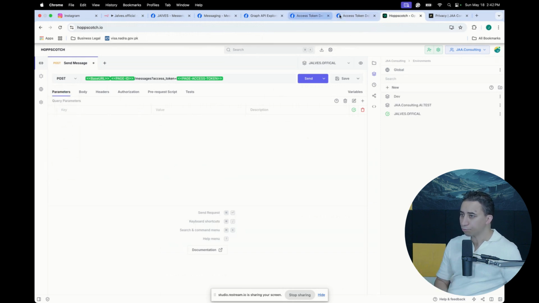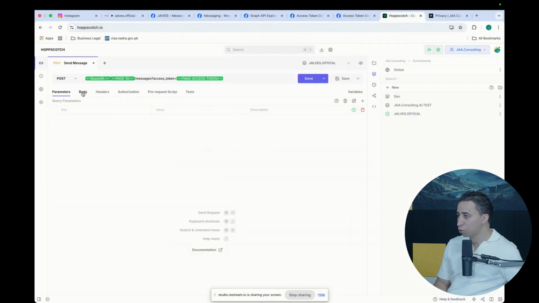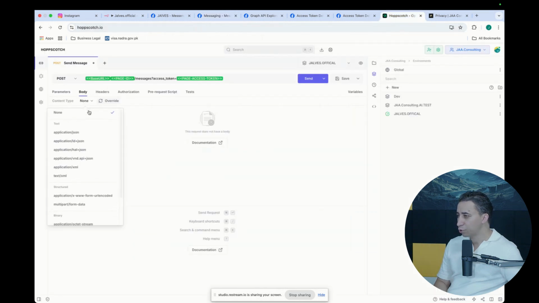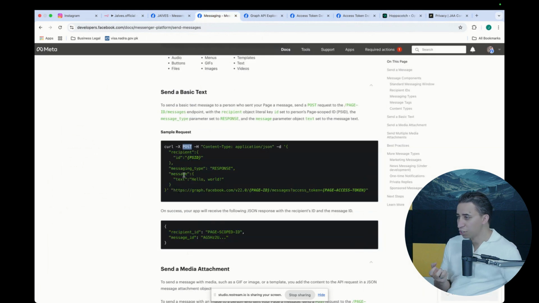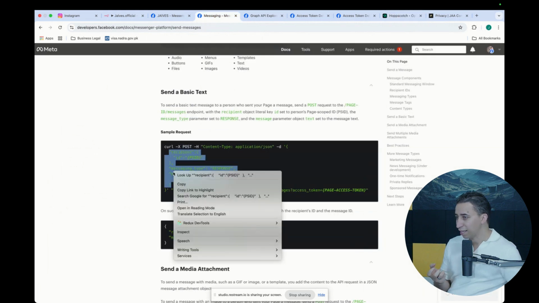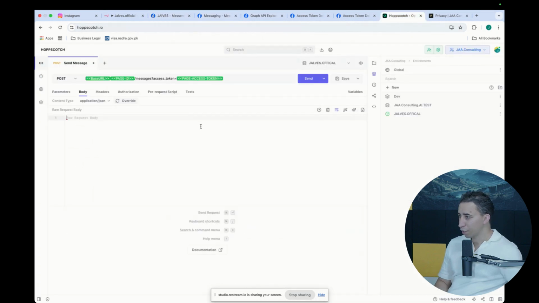Okay, good. Another thing that you guys can learn from the API, it says that the content type has to be application JSON. Let's do that. If you go to the body here, on the content type, choose application JSON, this one. On the body, which is the content of the message that you are sending, it says you have to send this information here. So now you come here. This is where the response is. Okay, everything's good here. Hello world.